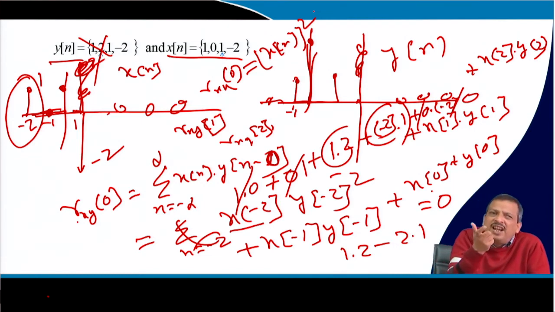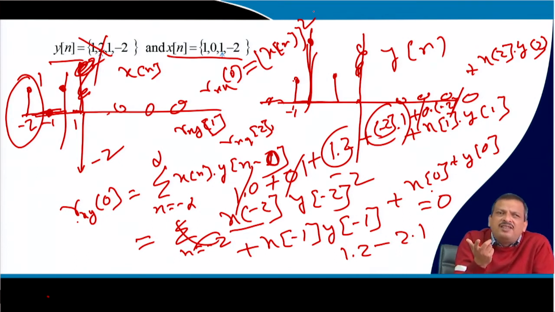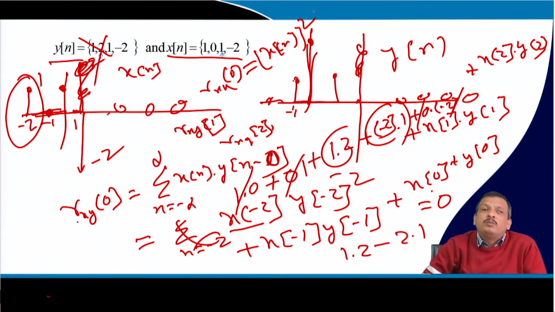If there is a phase change, the similarity index will be changed. If it is exactly the same signal I receive, then if I find out the correlation, it will be very high. If the similarity is changed, then I can say some shift has happened. That is why correlation is used to find out the similarity.